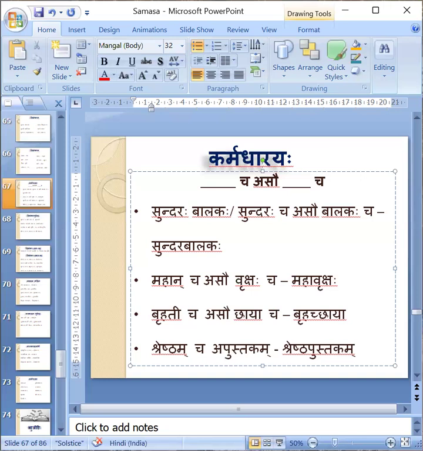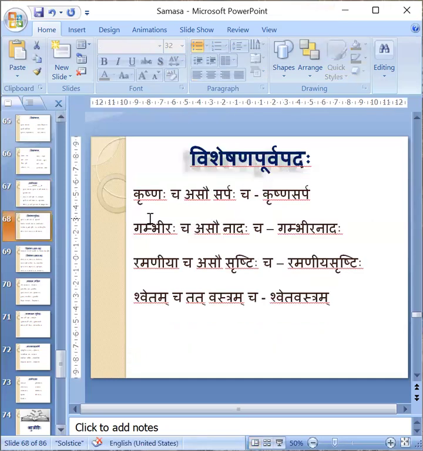Pustakam cha. Shrestha Pustakam. Like this, these all will become Visheshana Visheshya and Karmadharaya Samasa. In the same way, we can have some more examples. Krishnaha cha asau sarpaha cha. The snake is in which color? In black color. Therefore, it is Krishna sarpa.